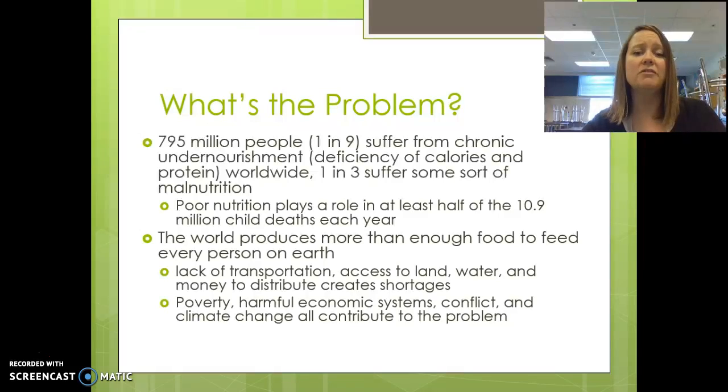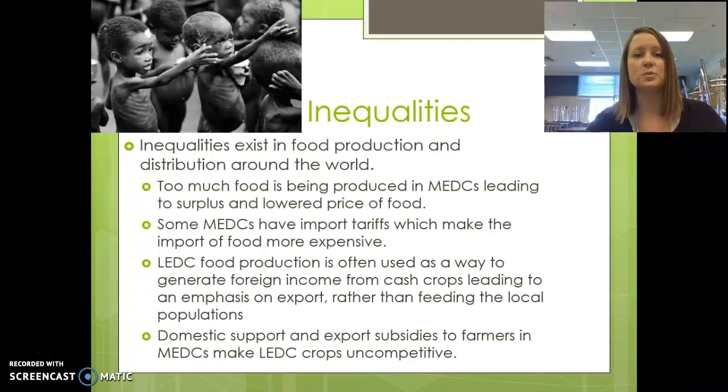We do produce enough food worldwide to feed everyone on Earth. The problem is with distribution. A lack of transportation or access to land and water or money to distribute can create shortages in some areas and excess in others. Poverty, conflict, and climate change can also contribute as well.